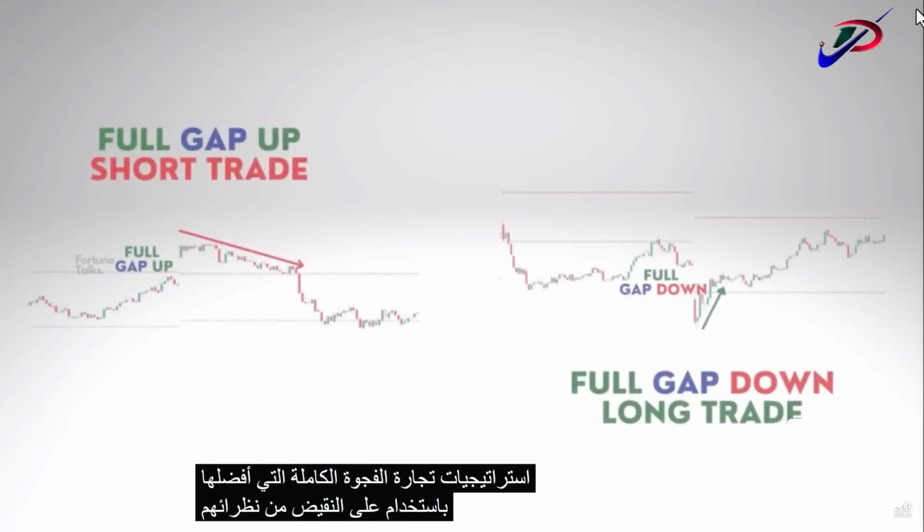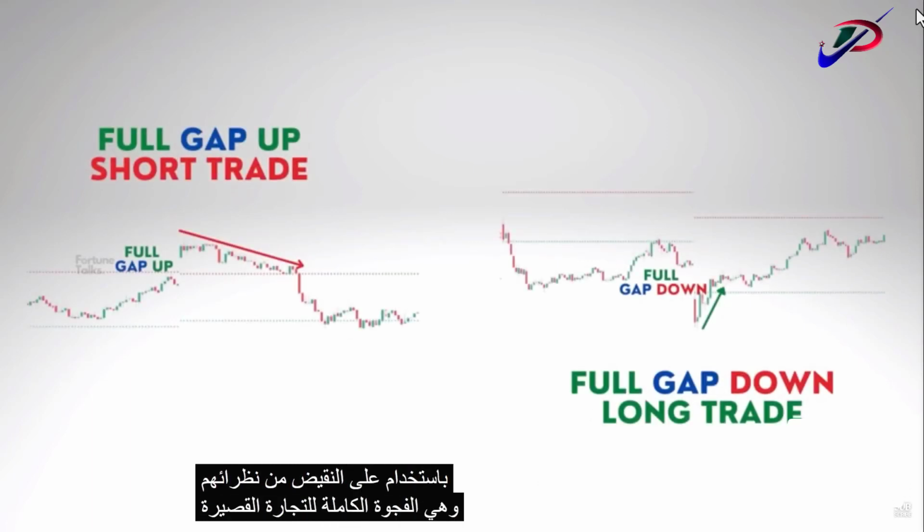Now these are the 2 full gap trading strategies that I prefer using in contrast to their counterparts, which are the full gap up short trade and a full gap down long trade. Now the idea to trade the other 2 techniques is based on the strength of the pullback, which means if the pullback is very strong and breaks through the level with high volumes, then we can think about implementing these 2 strategies. We can research more about the other 2 strategies if you are curious enough.